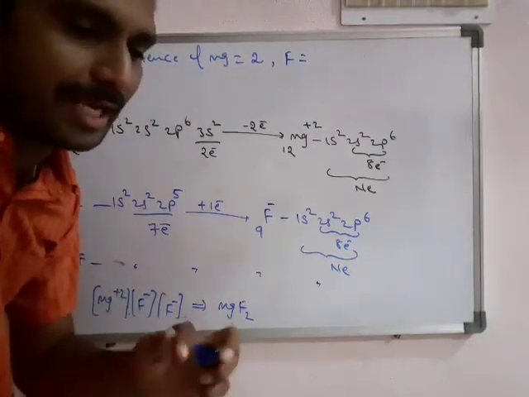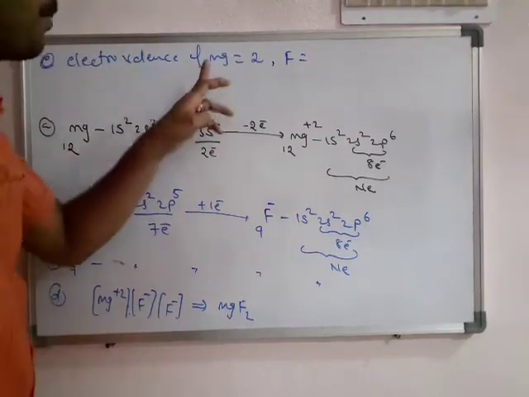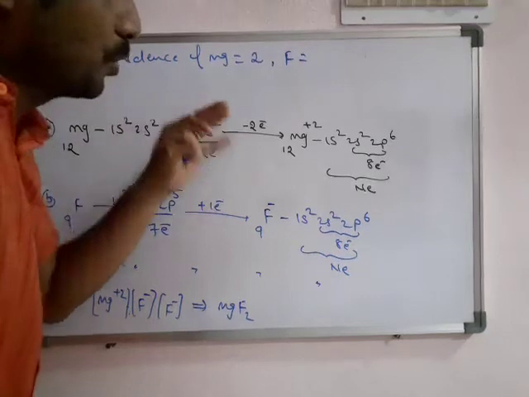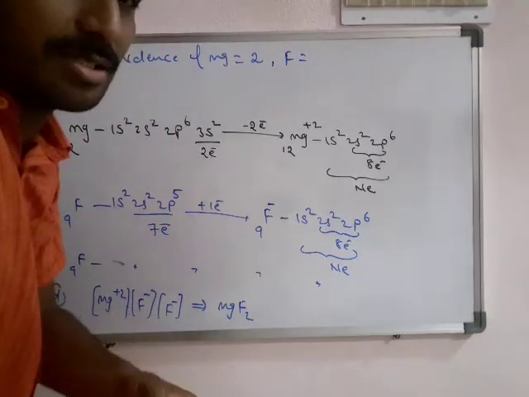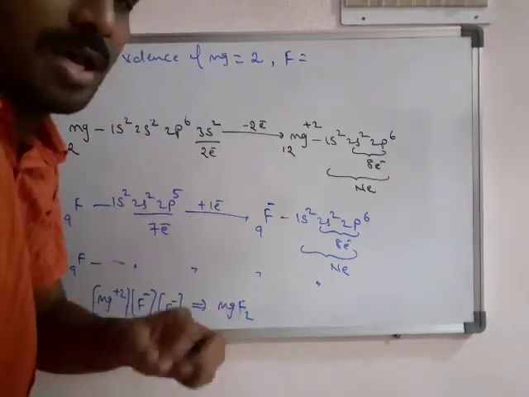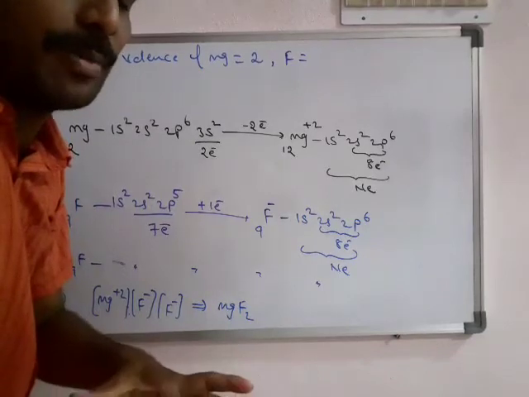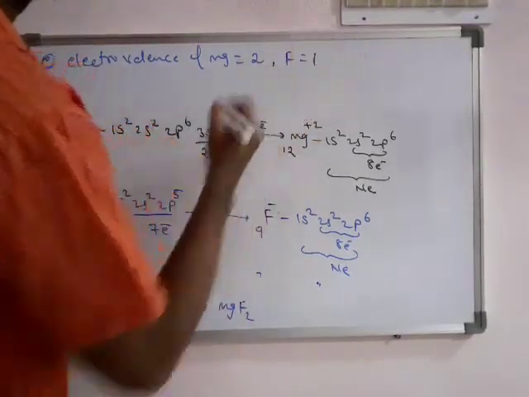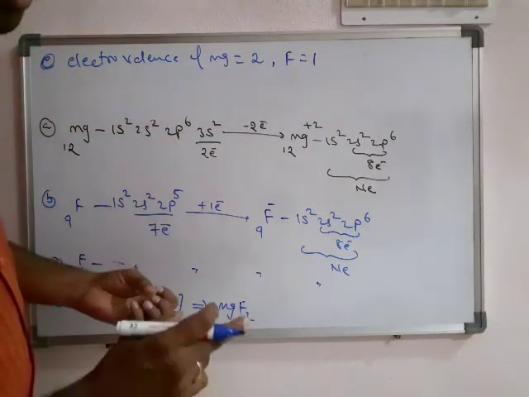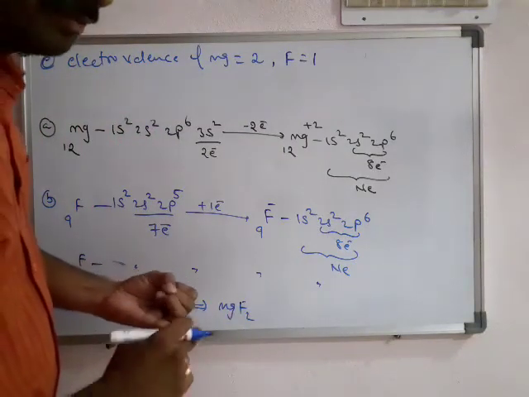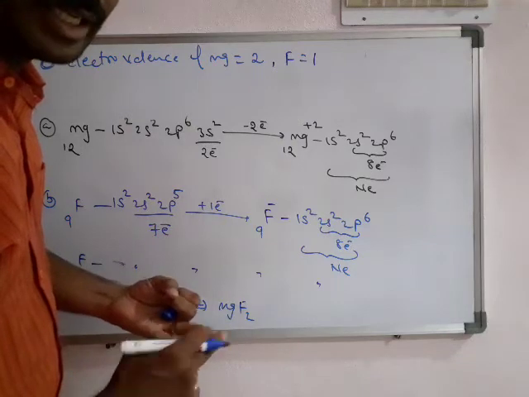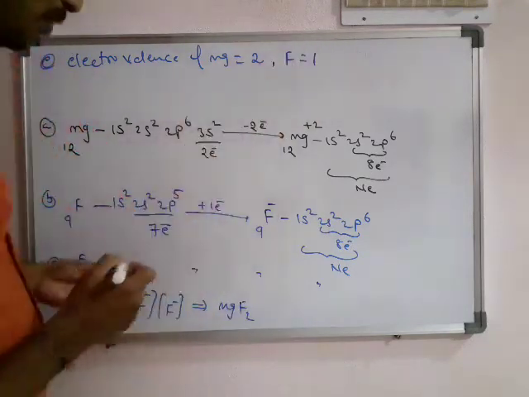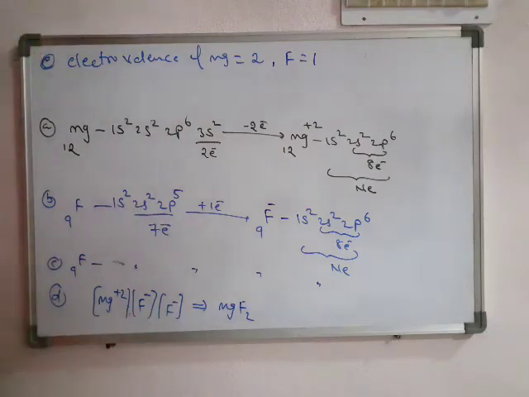But we have to find out for 1 atom. Magnesium loses 2 electrons. For electrovalency, just count how many it loses or how many it gains. So 2 for magnesium, 1 for fluorine. So in NaCl, 1 for sodium, 1 for Cl, but here it is different. 2 for magnesium, 1 for fluorine.